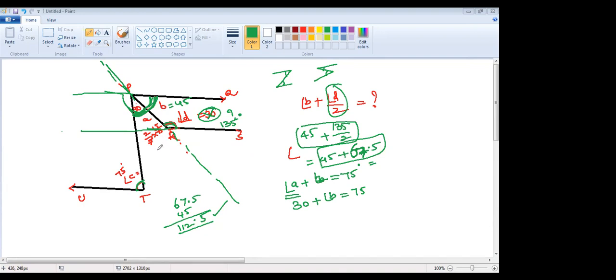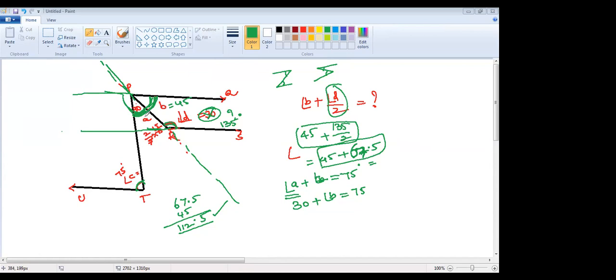The question is: in the given figure, PQ, RS, and UT are parallel lines. If C is equal to 75 degrees and A is equal to 2/5 of C, then what is A value? 2/5 of 75 is 30 degrees, right? Yes, ma'am. We don't know B value. But what we know is alternate interior angles are equal because the lines are parallel. So angle A plus B together gives angle C, right?